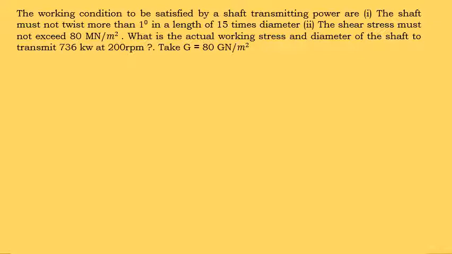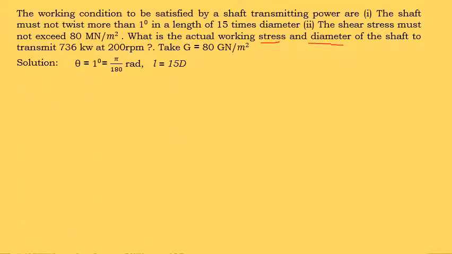What is the actual working stress and the diameter of the shaft to transmit 736 kilowatt of power at 200 rpm? Take G, the modulus of rigidity, as 80 giganewton per meter square. So in this problem we need to find the diameter and the actual working stress tau. We need to find two parameters, one is diameter, another one is tau. Let us see how to solve this problem.